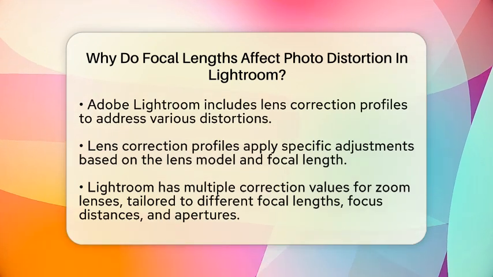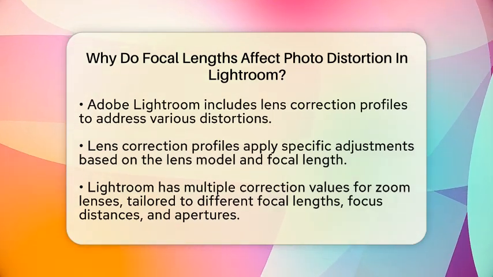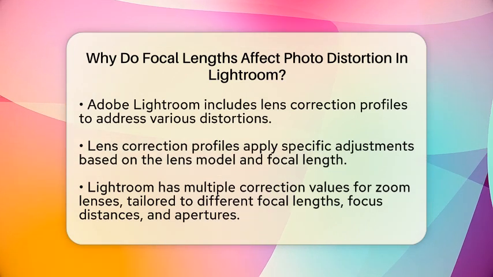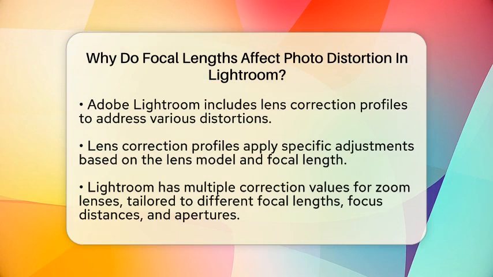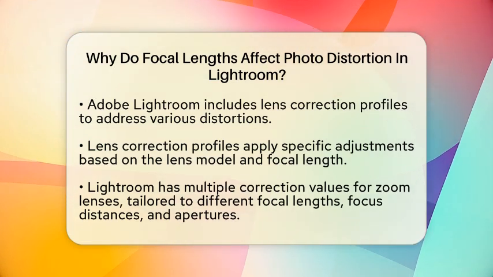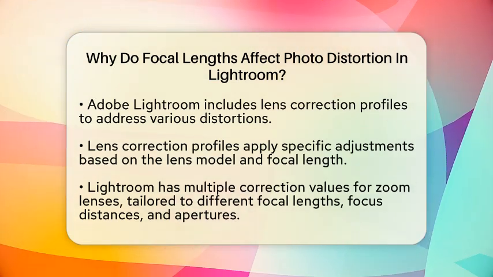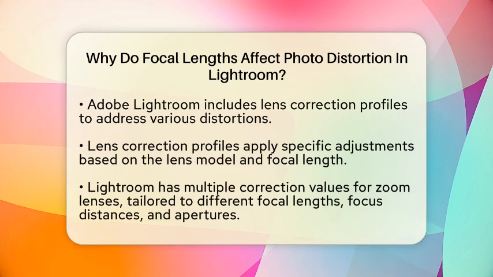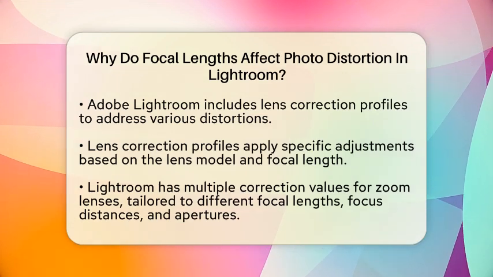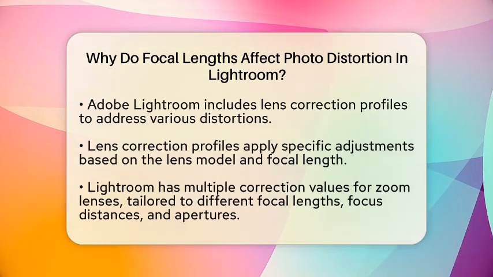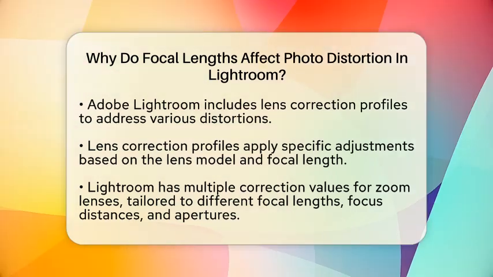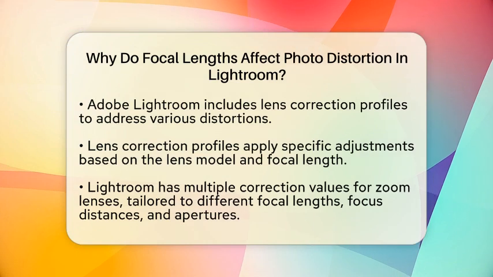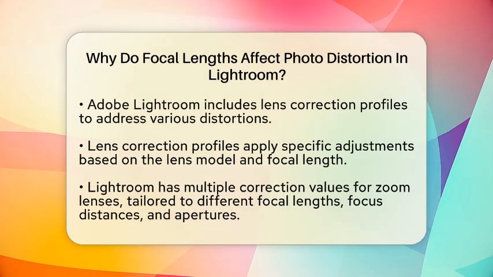Adobe Lightroom is equipped with lens correction profiles designed to tackle these distortions. These profiles apply specific adjustments based on the lens model and the focal length used when capturing the image. For zoom lenses, Lightroom includes multiple sets of correction values that correspond to different focal lengths, focus distances, and apertures. This means that as you change the focal length, Lightroom can apply the right distortion correction automatically.